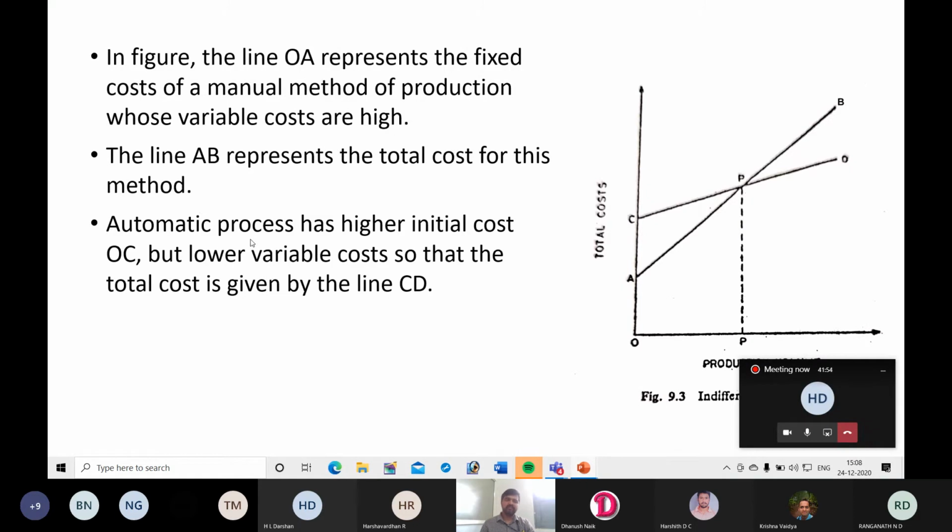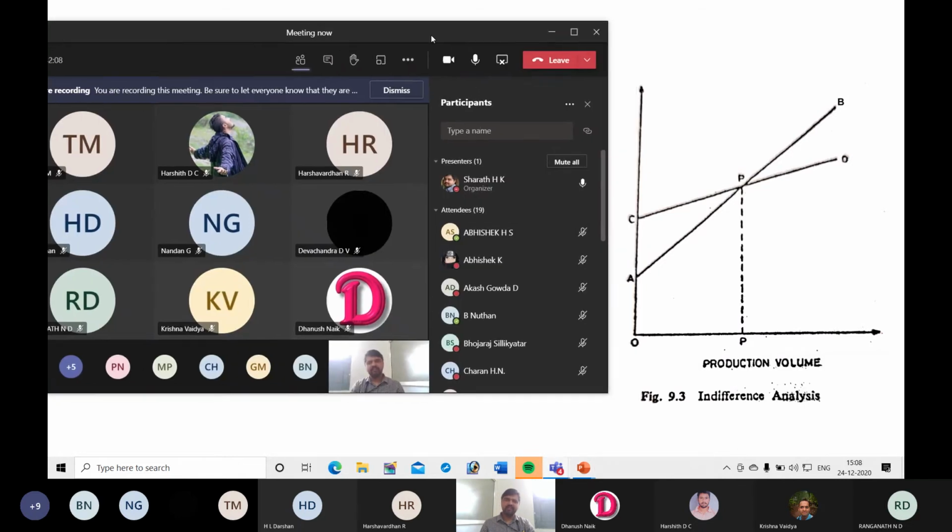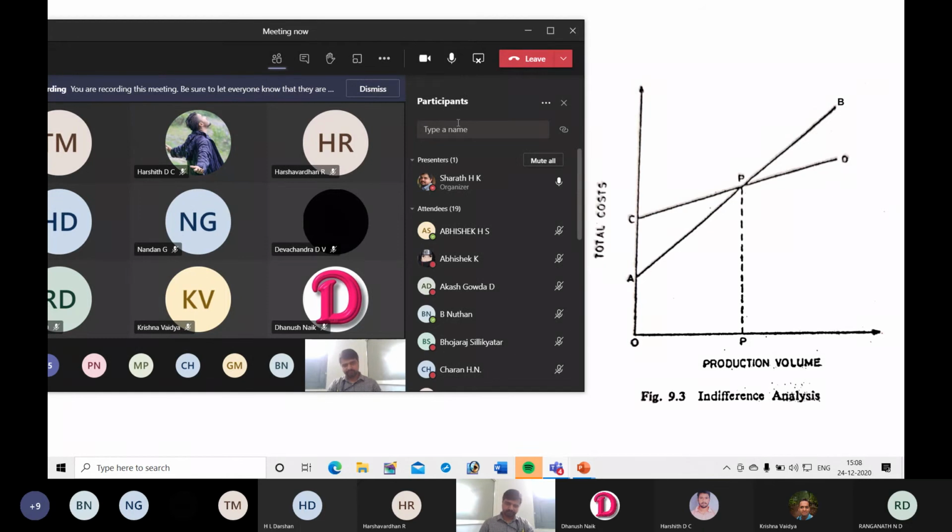Next, the automatic process has higher initial cost OC, but lower variable cost, so the total cost is given by the line CD. Why is the initial cost for automation more, and later on the cost reduces in case of an automation system?